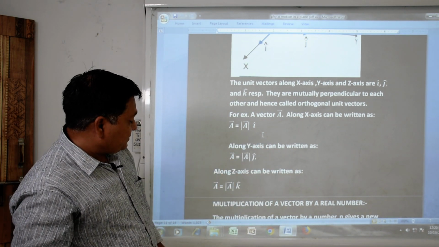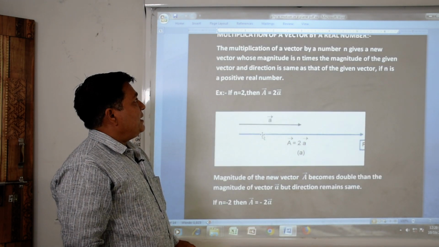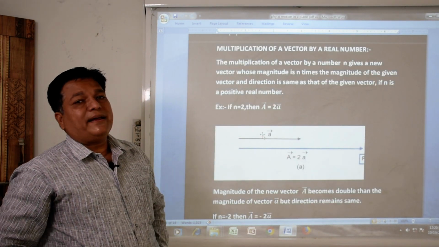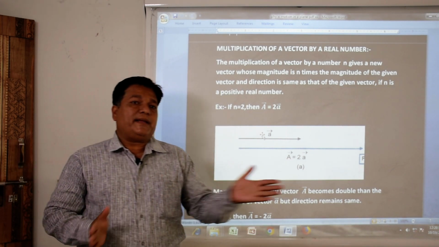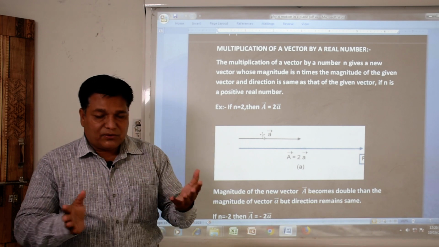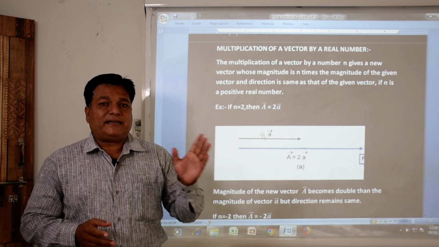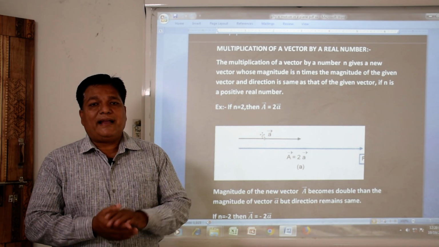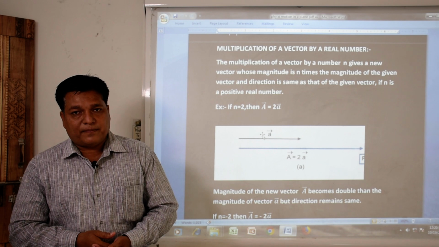Now, the next topic is multiplication of a vector by real numbers. Suppose n is a real number and vector A is a vector, and n is multiplied to vector A. What will be its resultant vector?